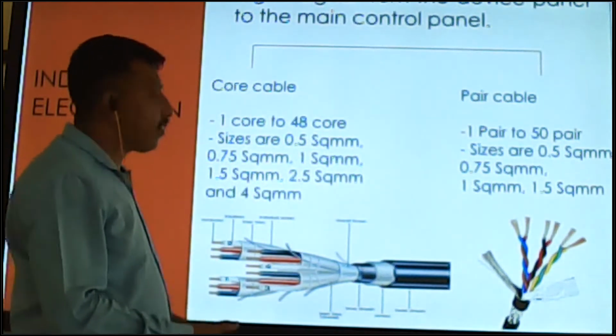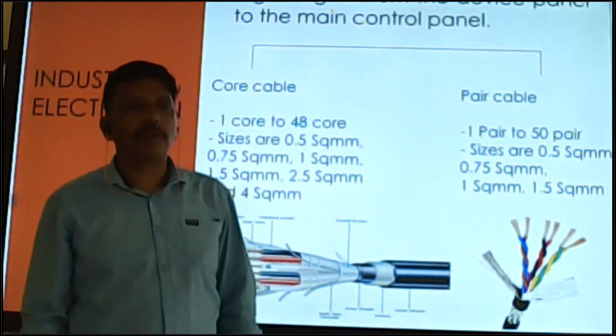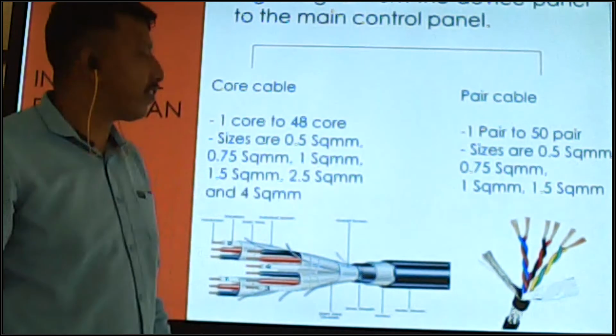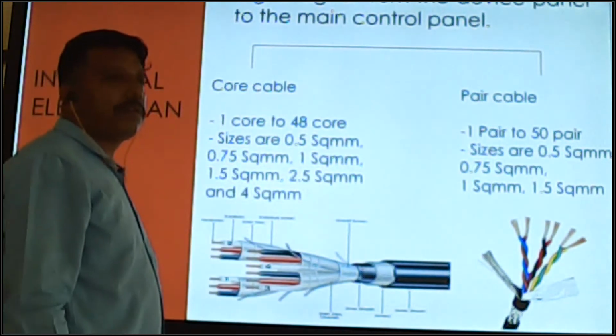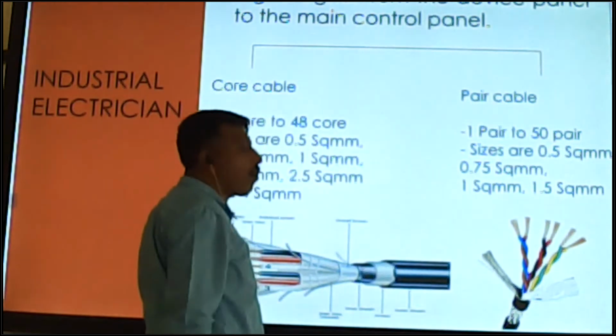Typically 24 volt DC runs in the control section. Maximum 24 volt DC runs inside the pair, inside the control cable.